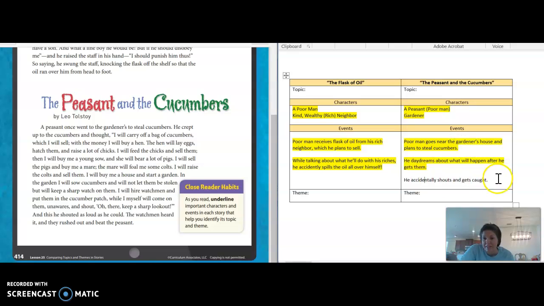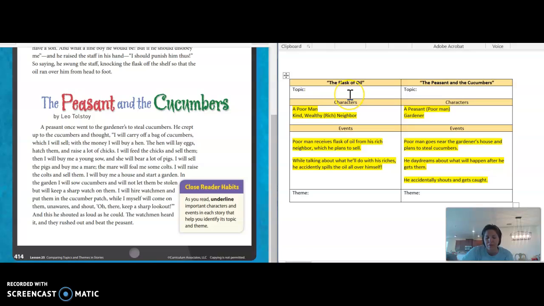And then he even goes on to daydream that he's going to have a house, he's going to get married, and, what is he going to do? Hire a watchman, I guess. He's going to have this watchman watching over his garden, and he shouts, keep a sharp look. Well, little does he know, the watchman standing right there watching over the gardener's garden hears him, and what happens? He goes and gets him and catches him. So he gets caught. So that's your quick summary of these two texts.